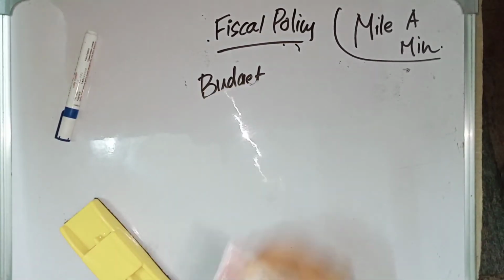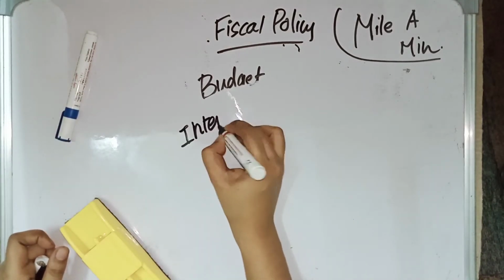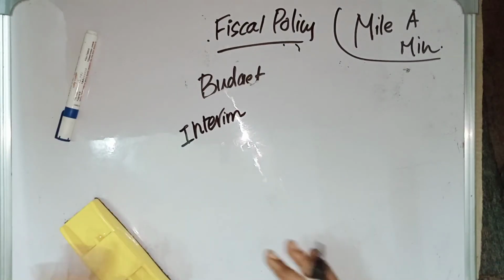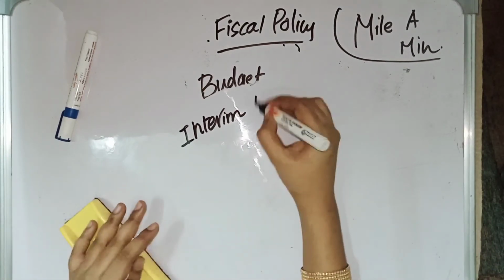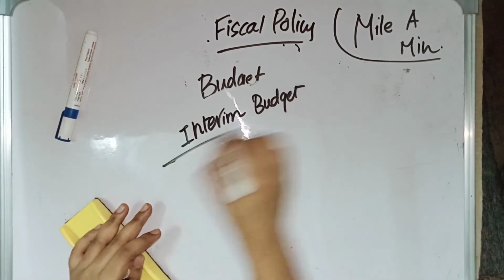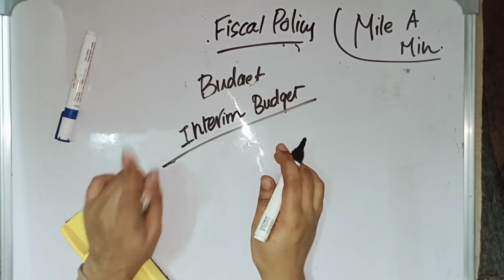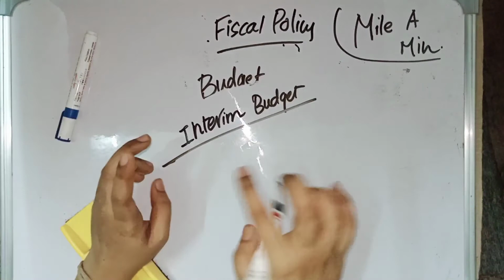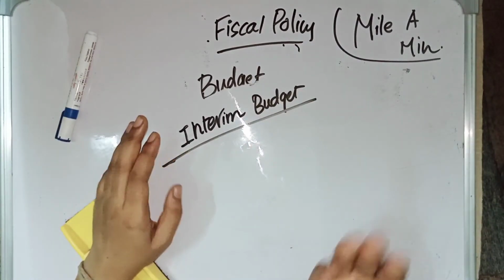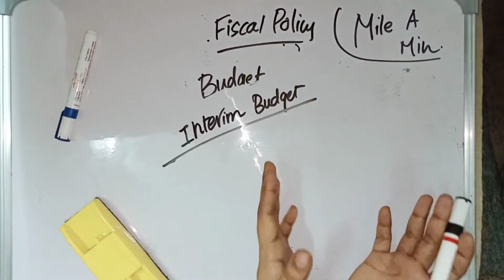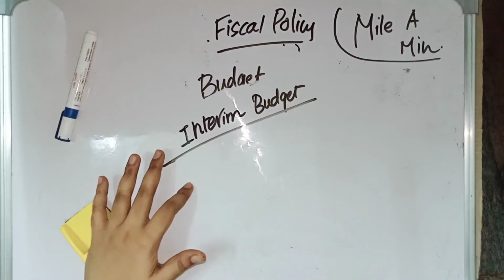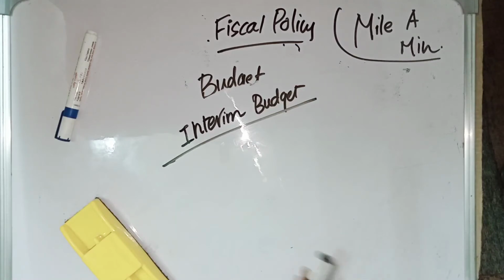And then we have interim budget. Interim budget is presented during extreme situations, such as during election. First point is that it is not mentioned in the constitution. If a party is ruling and another party has made an interim budget, then if that party wins, it will be continued. Or else, if a new party has won the election, then it will create a new budget. This is called interim budget.